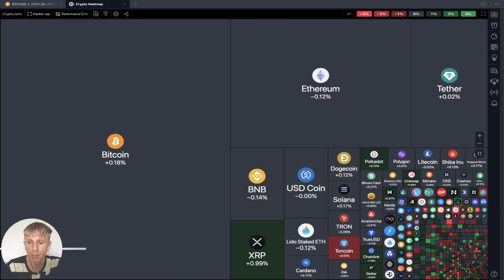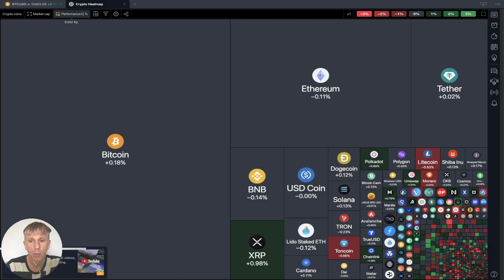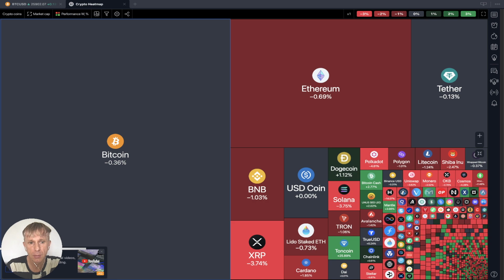Now it's TradingView. Let's move to TradingView, the crypto heat map. Let's start with daily performance. Looks like everything is gray and red. It's flat, right? A flat negative market. Let's move to weekly. Weekly, Bitcoin is gray, everything else is red. Bitcoin Cash is positive, and Toncoin is plus 26%.